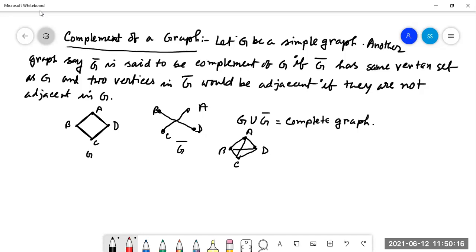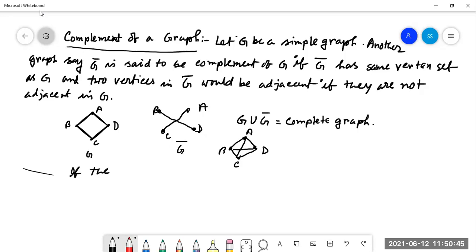So can we say that the union of a graph and another graph, if it is complement, then they are the complement of each other? If the union of two graphs is a complete graph, then we can say that they are complements of each other. Can you say it in other words? Yes, sir.